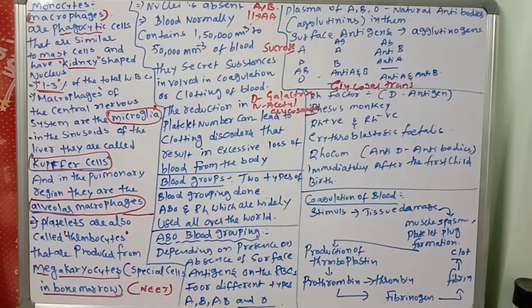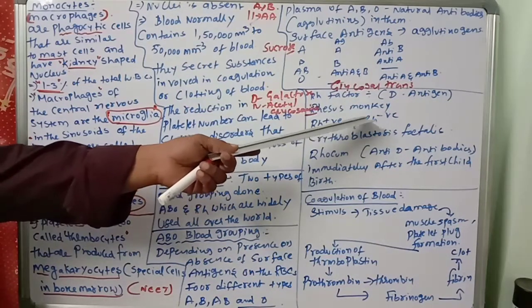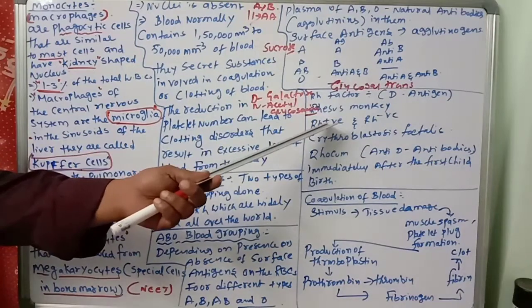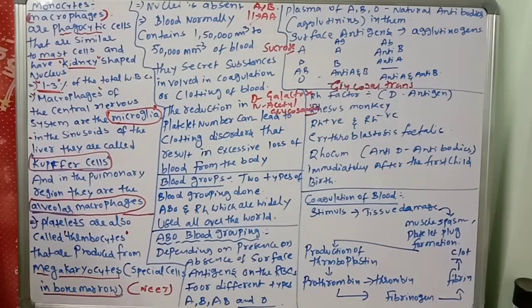So Rh positive, Rh negative. If this factor is there in the blood, that person will be considered Rh positive. If the person doesn't have the Rh factor, they will be called Rh negative. For example, if one person's blood is A group but he doesn't have the Rh factor, then he will be called A negative. If you have the Rh factor, it's called Rh positive. So these are all the most important points to remember.